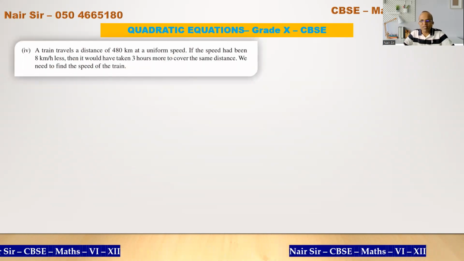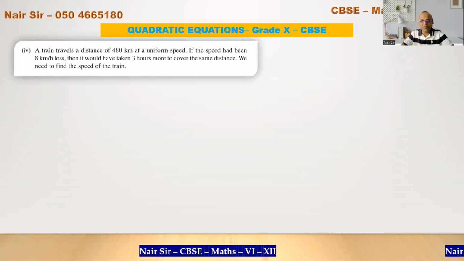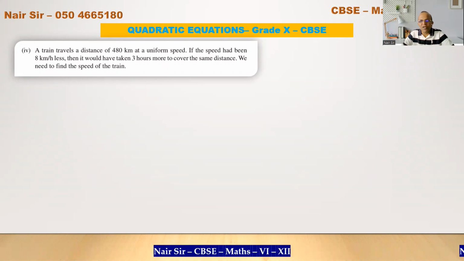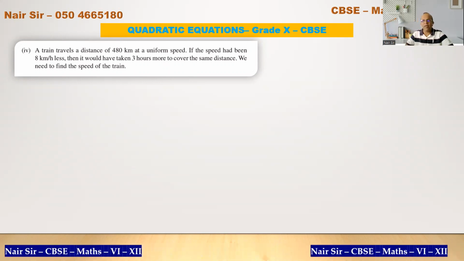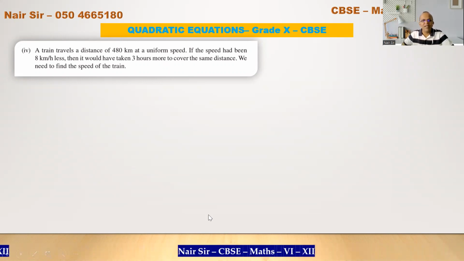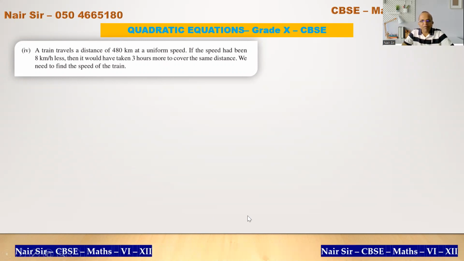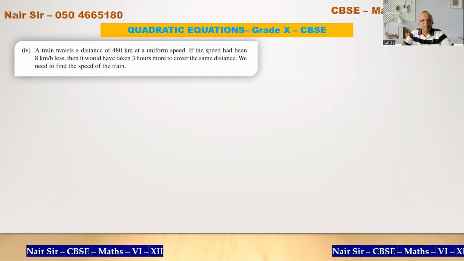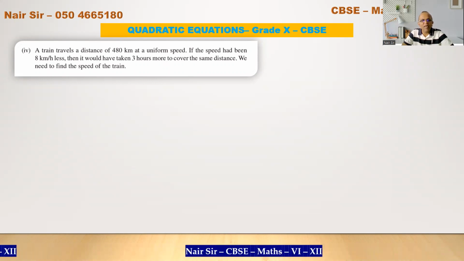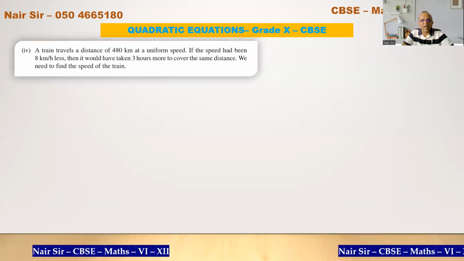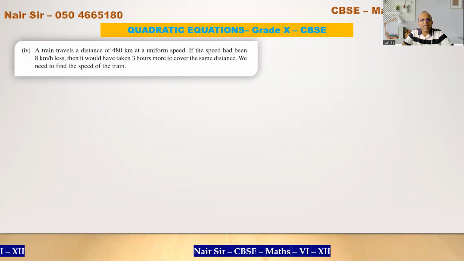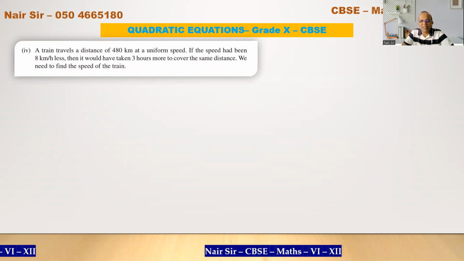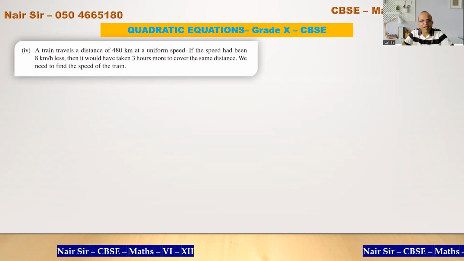There was one question which I forgot to record. So this is the last question of your exercise 4.1 of quadratic equation. A train travels a distance of 480 kilometers at a uniform speed. If the speed had been 8 kilometers per hour less, then it would have taken 3 hours more to cover the same distance. We need to find the speed of the train.